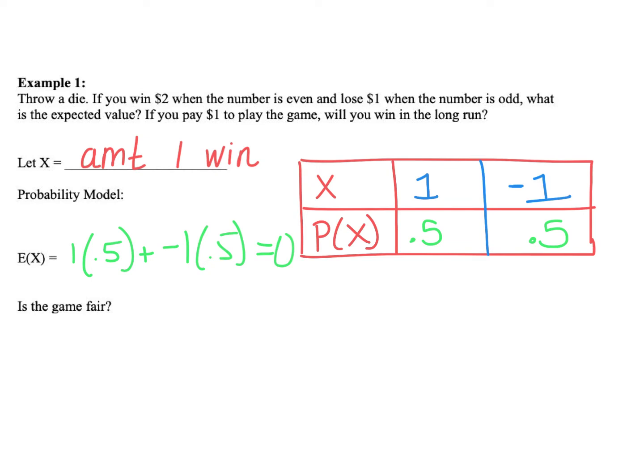This computes to 0. So this would be considered a fair game because in the long run, the average amount I can expect to win is 0. So what I pay out will equal what I bring in.